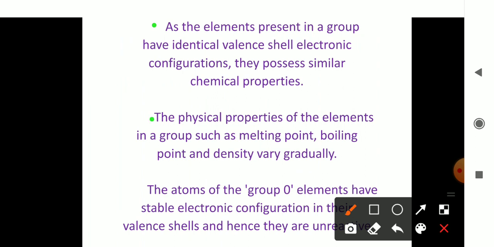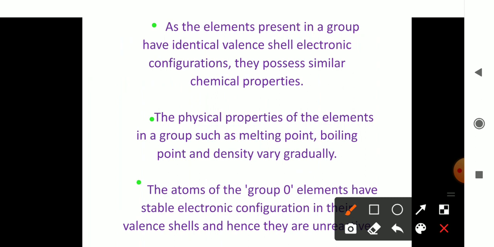Then come to the next feature. Here what is given? The physical properties of the elements in a group, such as melting point, boiling point, and density, vary gradually. What is the meaning of the term gradually? If you take the first element of the group, it will possess a lower melting point. Then when we come down the group, the melting point increases. Starting from top to bottom, what increases? The melting point increases. So that is called a gradual increase in the physical properties. Properties like boiling point, melting point, density, such properties increase gradually from top to bottom.